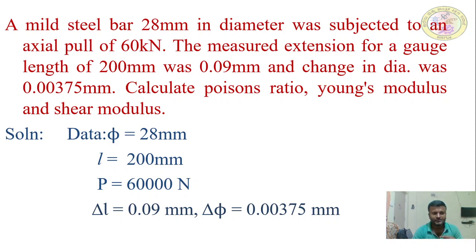Then we can also find out lateral strain, which is equal to what? Lateral strain is nothing but change in diameter divided by original diameter. That is also given, which gives lateral strain. We can find out Poisson's ratio. Mu is equal to lateral strain divided by longitudinal strain.